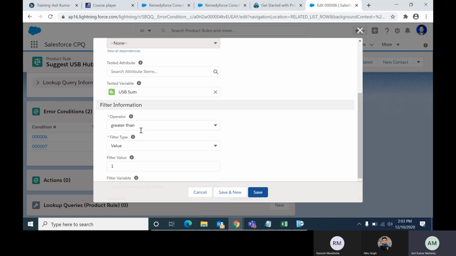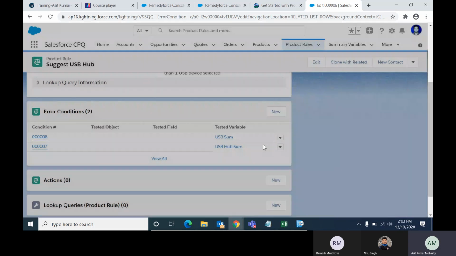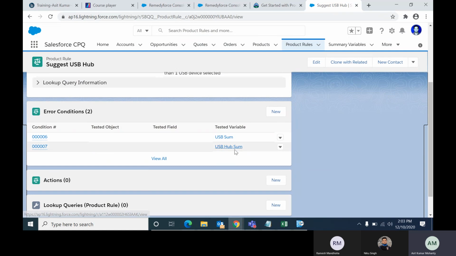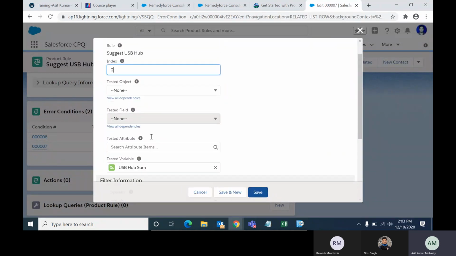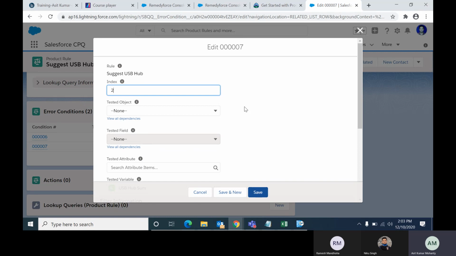If the total USB devices is greater than 1, then the next condition will check whether there is any USB hub also present or not. That means it will check whether the USB hub sum quantity is equal to 0 or not. If we have more than one USB device and there is no USB hub, that is an error.